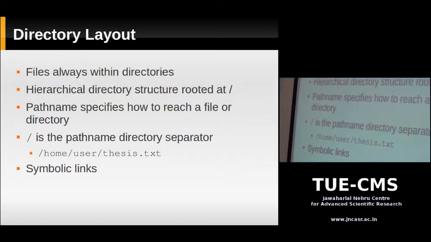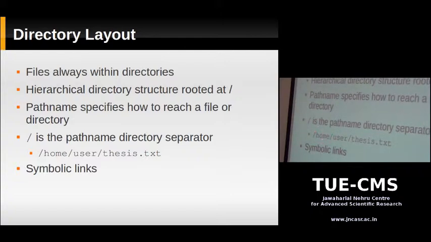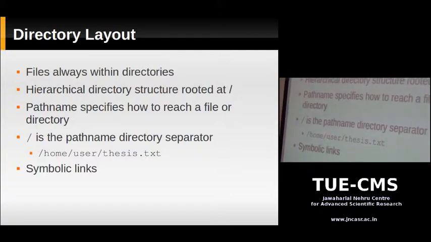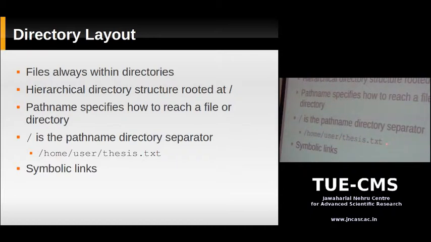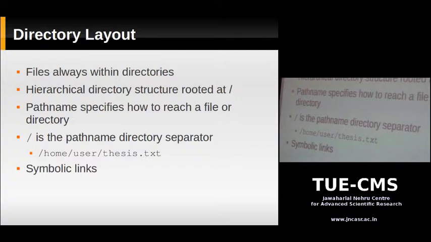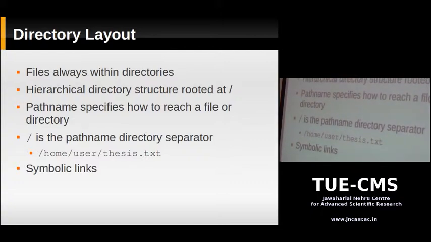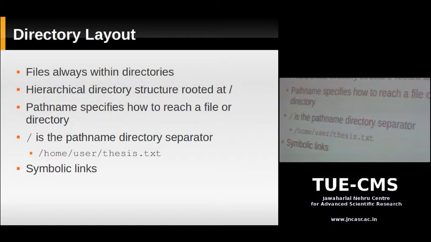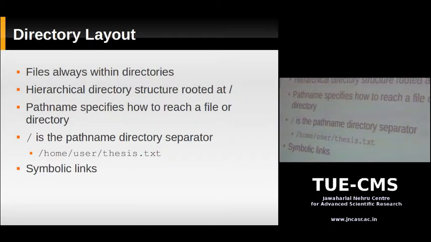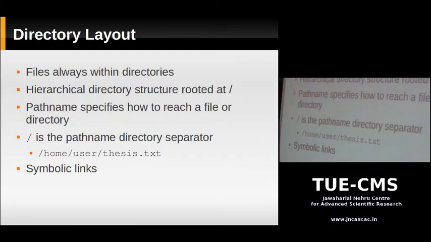That means within the root directory you have the home subdirectory and the user subdirectory within the home, and this is the name of the file. This kind of thing is called a path name. It tells you how to reach a file in an operating system. In your file system you have a file and you want to know how to reach it. This gives you the path. Now in Unix, the separator is a forward slash, unlike Windows where it's a backslash. We'll talk about symbolic things later.